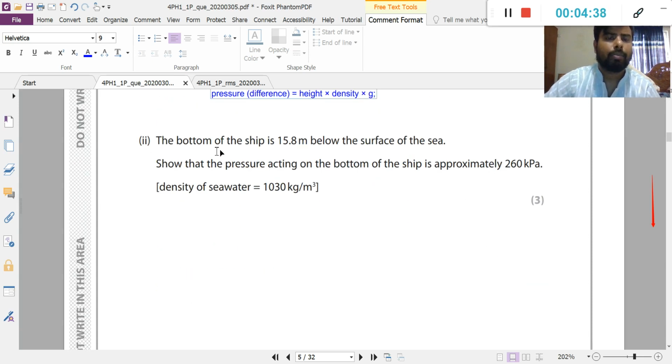Now the bottom of the ship is 15.8 meter. That means this is the height or depth below the surface of the sea. So the pressure acting on the bottom of the ship is approximately 260 kilopascal. Density of the sea water is 1030 kg per meter cube.